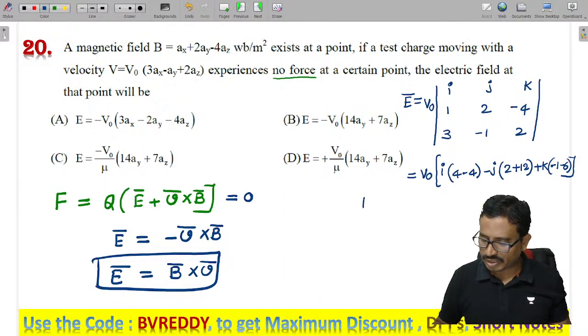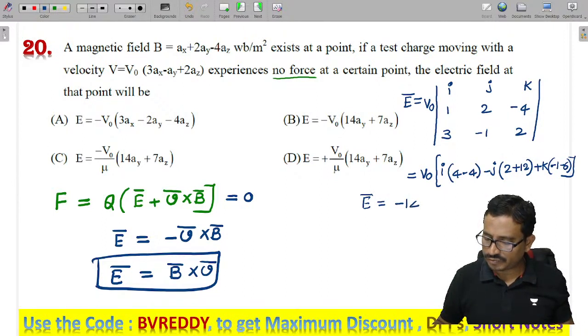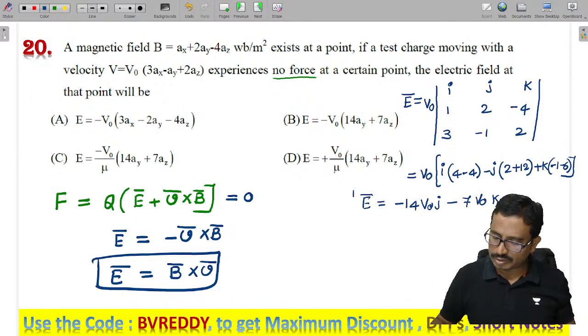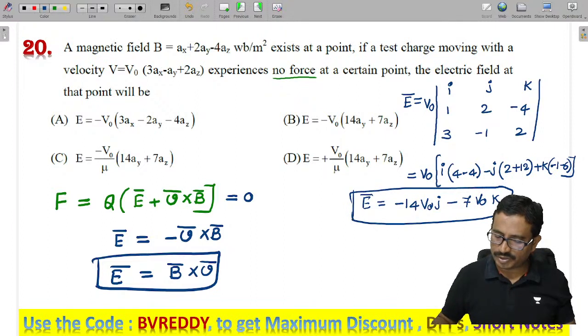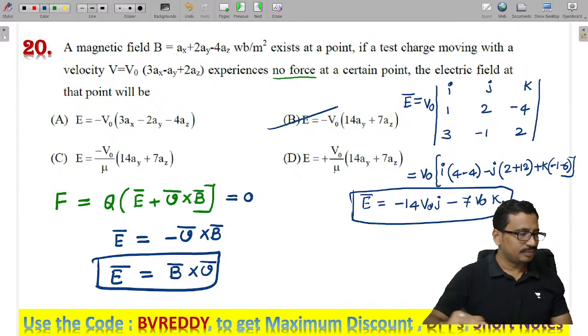So finally E is given as minus 14 V0 J minus 7 V0 K. So what's the option? Option B.